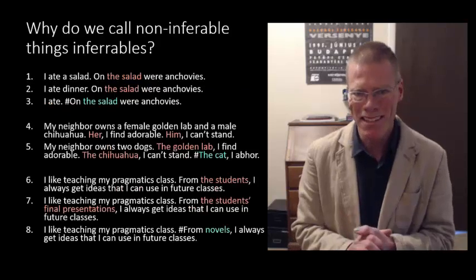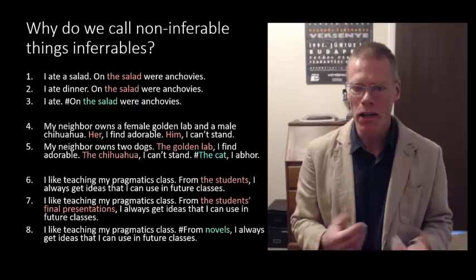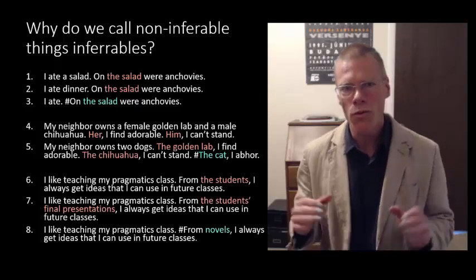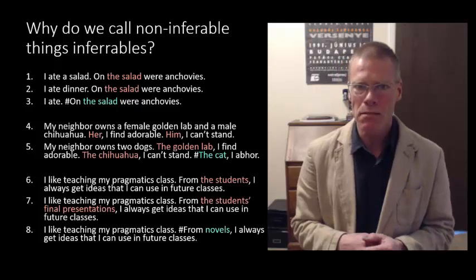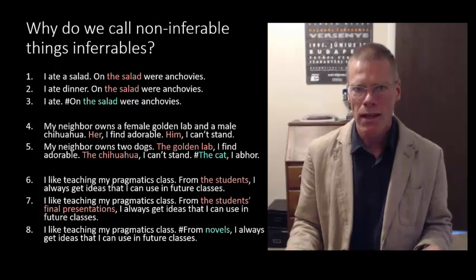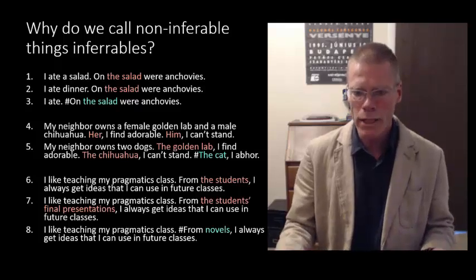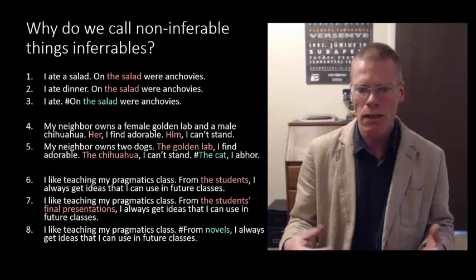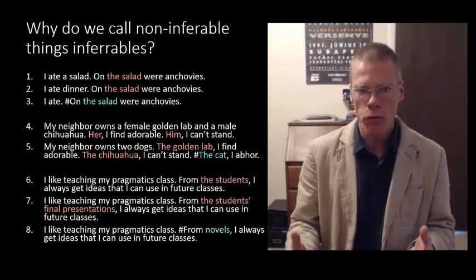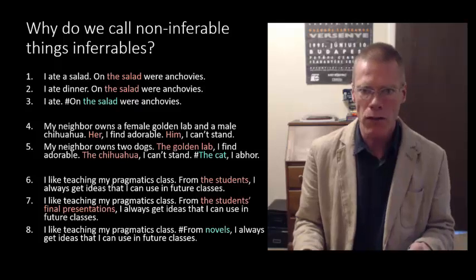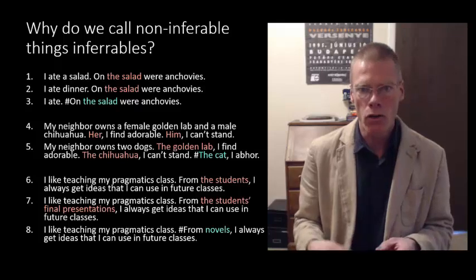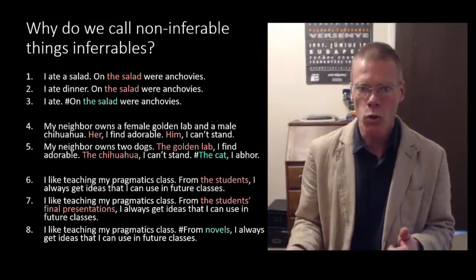So the question is, why do we call non-inferrable things inferrables? Well, really, the reason for this is because of the data. And what we're observing is that when we've got these inferences, and perhaps they're even retroactive inferences, they still license us to have what are called non-canonical word orders.